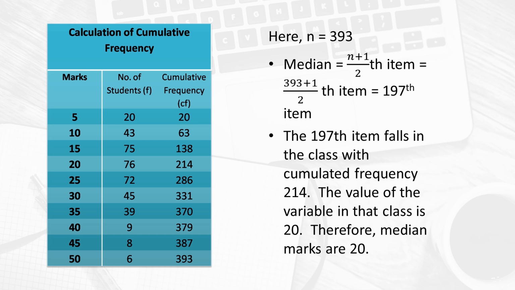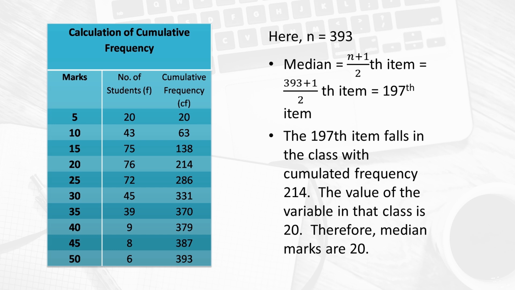Like in this case, in the first row if you see, there is no other value. So, the cumulative frequency will be 20, but in the second row 20 plus 43, that means values of the column CF plus the next value of column F, 20 plus 43 is coming to 63, and then 63 plus 75 is coming to 138. 138 plus 76 is coming to 214. Likewise, we will calculate cumulative frequency.